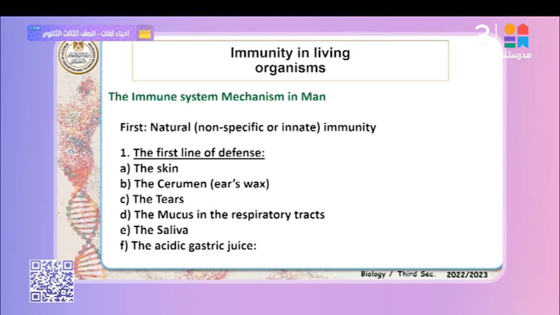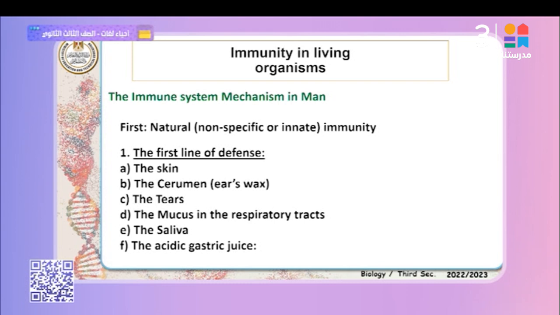And the saliva, secreted from the salivary gland. It contains specific enzymes that kill microbes that enter through the digestive system, so it is considered the first line of defense. Specific or non-specific? All of them are non-specific, so they are characterized by a rapid effective response to resist microbes and pathogens. Okay? That's right.